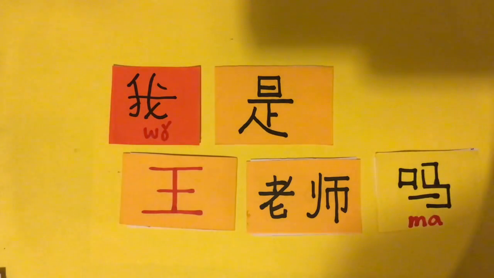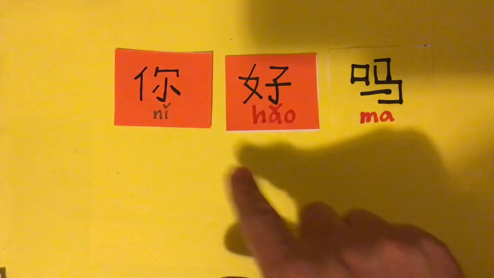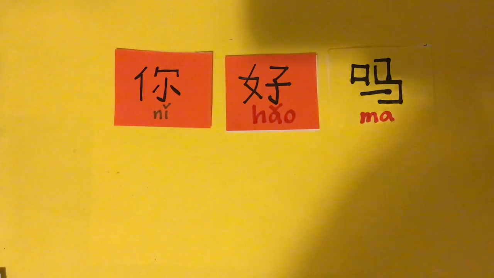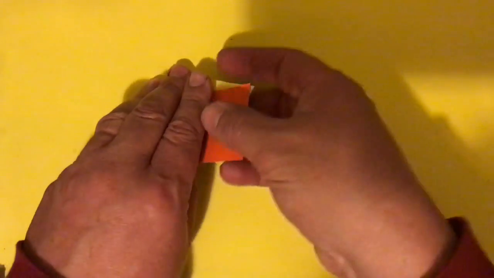So going back to 你好吗, we're going to ask this question and then I'm going to give you a few possible answers. But first let's replace this 你好吗 with a smaller card, which you can still read.